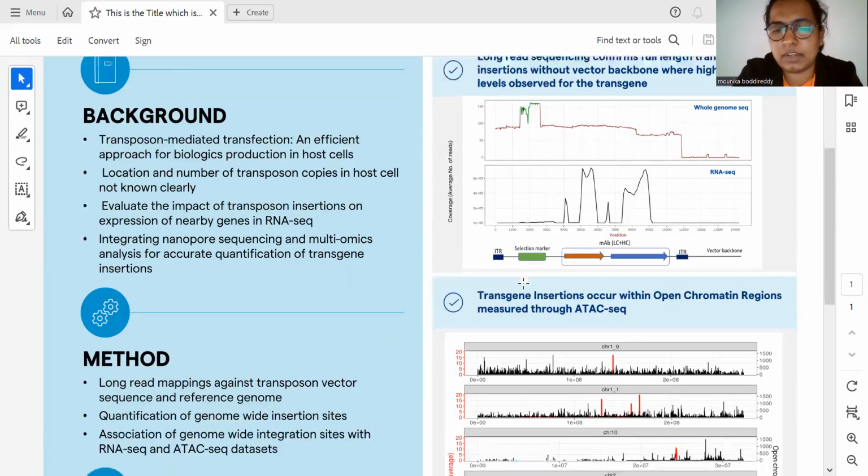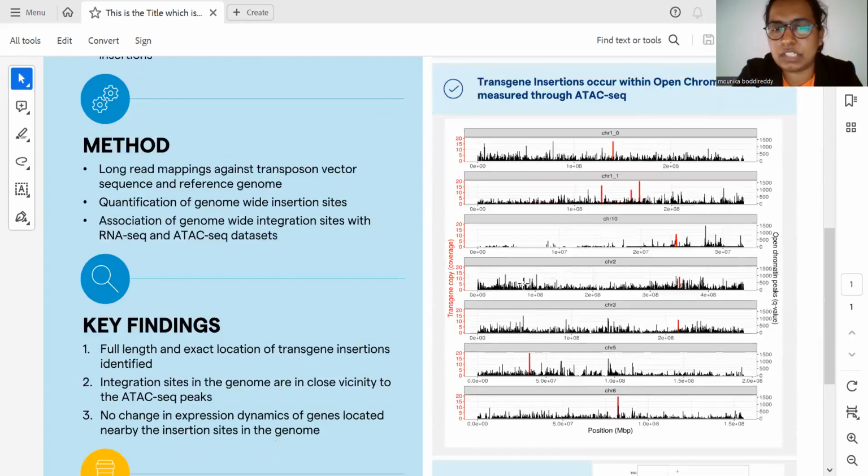In the analysis of transgene insertion sites integrated with the ATAC-seq data, we can clearly see that all the peaks highlighted in red here are the transgene insertion sites, and all the black peaks are the ATAC-seq data. We can see that these insertion sites are preferentially occurring in the open chromatin regions with respect to the ATAC-seq data.